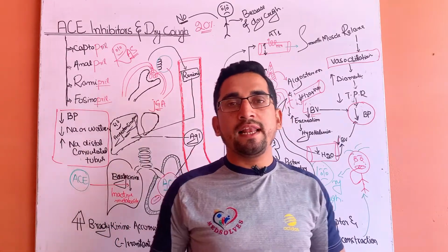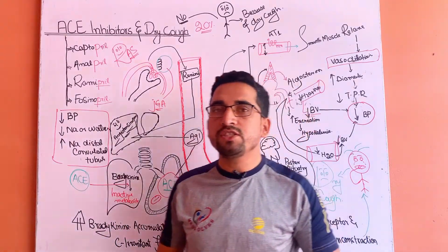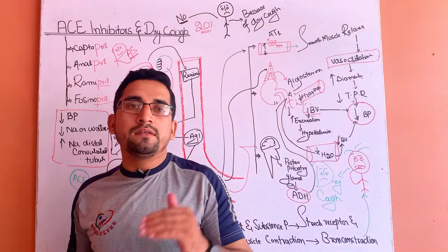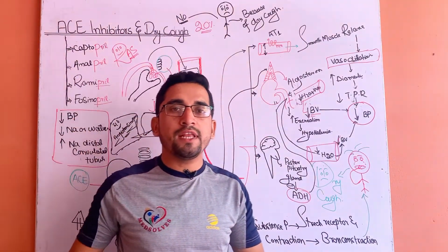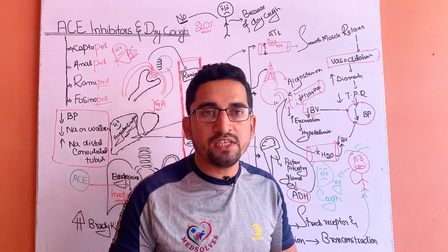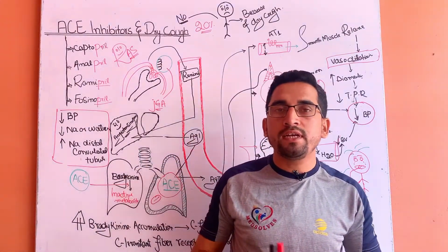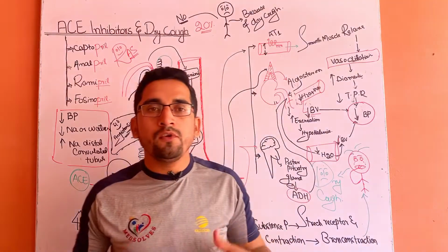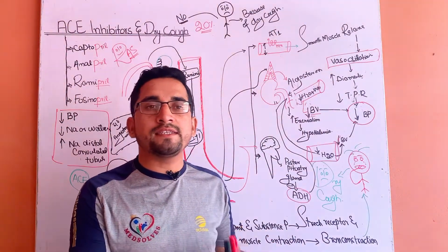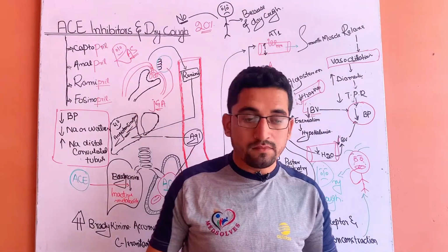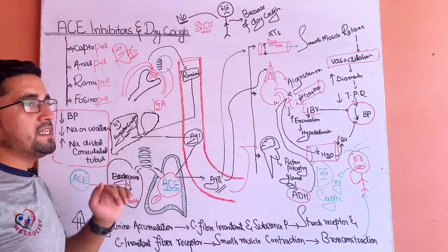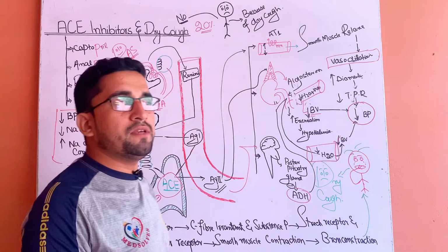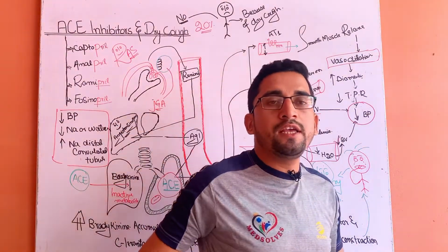Along with myocardial infarction and stroke, the angiotensin converting enzyme inhibitors are also used in chronic kidney dysfunction and diabetic nephropathy, which will be discussed later in detail.